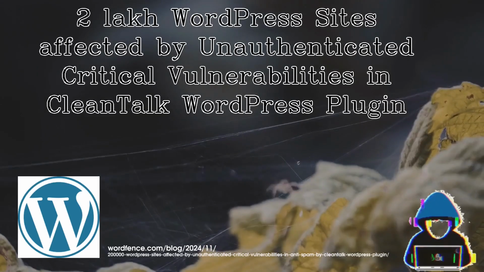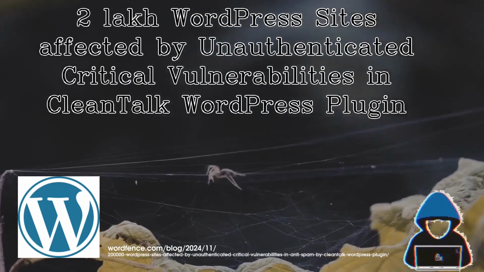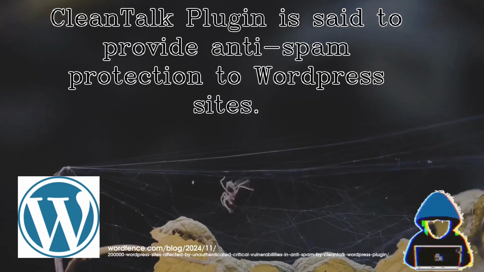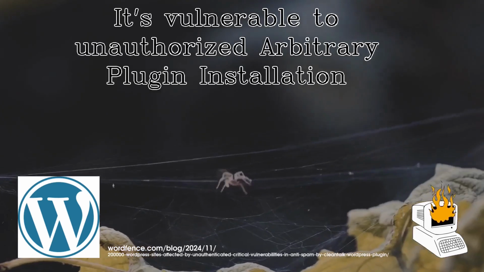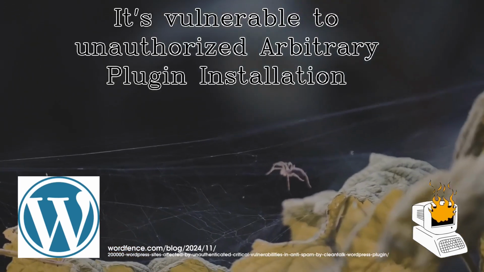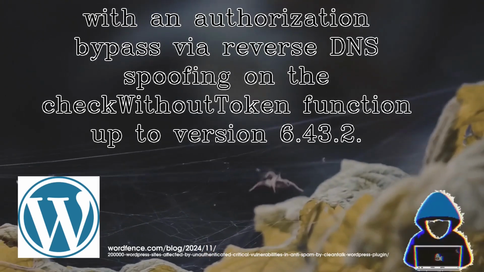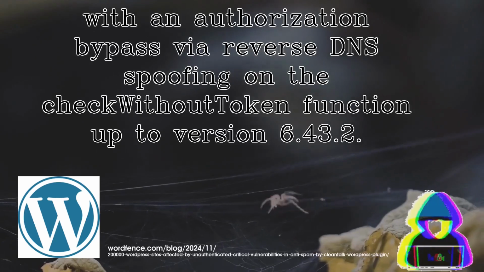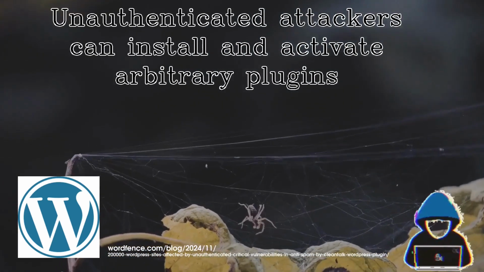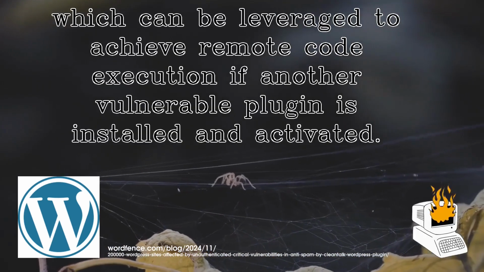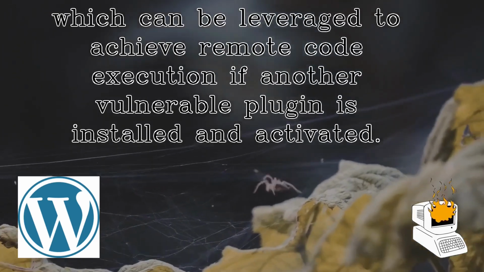200,000 WordPress sites affected by unauthenticated critical vulnerabilities in the CleanTalk WordPress plugin. The CleanTalk plugin is said to provide anti-spam protection to WordPress sites. It's vulnerable to unauthorized arbitrary plugin installation, with an authorization bypass via reverse DNS spoofing on the check_without_token function up to version 6.43.2. Unauthenticated attackers can install and activate arbitrary plugins, which can be leveraged to achieve remote code execution if another vulnerable plugin is installed and activated.